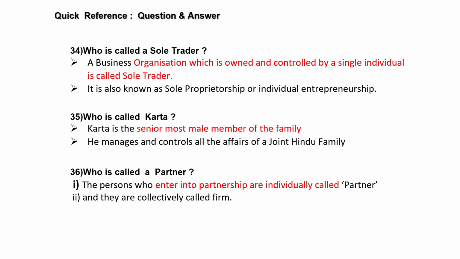Who is called Karta? The senior most male member of the joint Hindu family is called a Karta. He manages and controls all the affairs of a joint Hindu family. And who is a partner? The persons who entered into partnership are individually known as partners, and collectively they are called a firm.